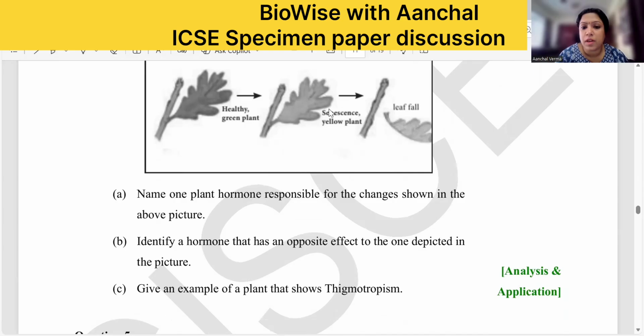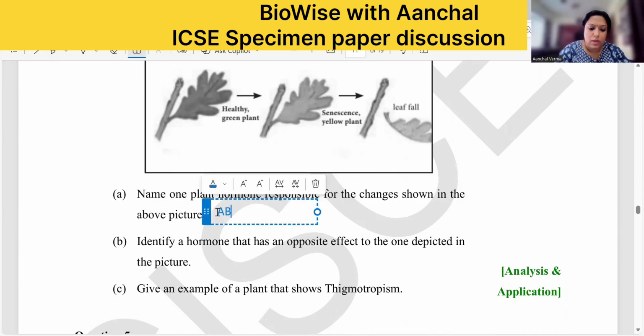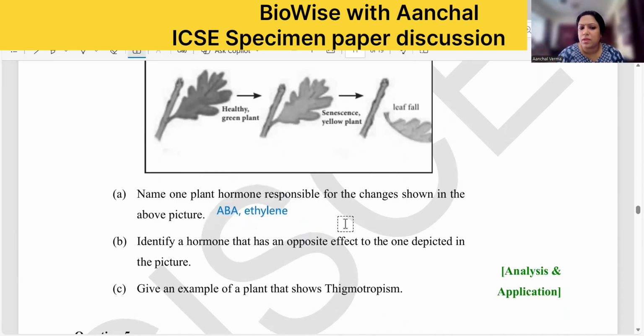Now here, first of all, it's a negative growth. So always remember ABA will be a very apt answer. Right? You can write abscisic acid, write the full form. Or there is one more, ethylene. Ethylene also helps in fruit ripening, right? So it helps in growth towards death. So ethylene can also be a very good example for this same change. But if there is a negative growth inhibitor, senescence, death, go with ABA.